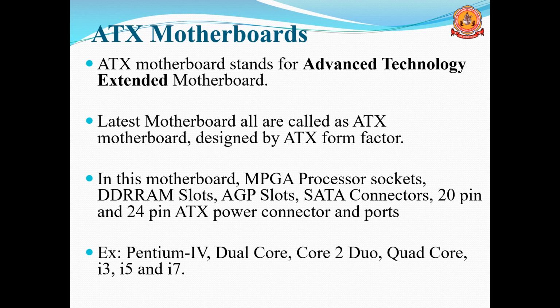Examples are Pentium 4, dual core, core 2 duo, quad core, i3, i5, i7, means all the modern computers are based on the ATX motherboard.